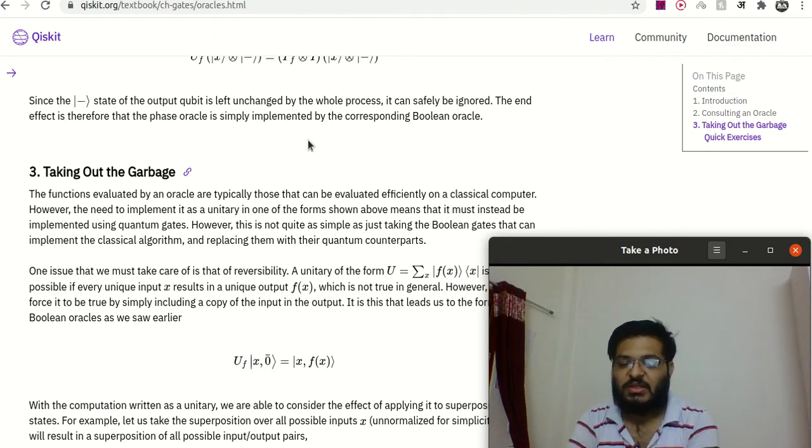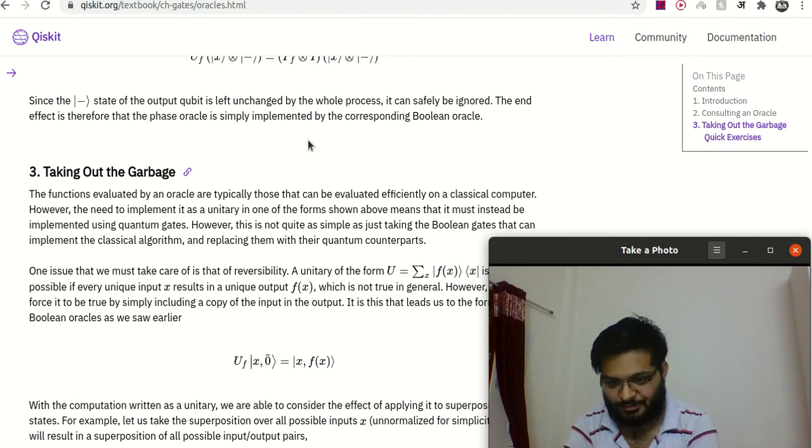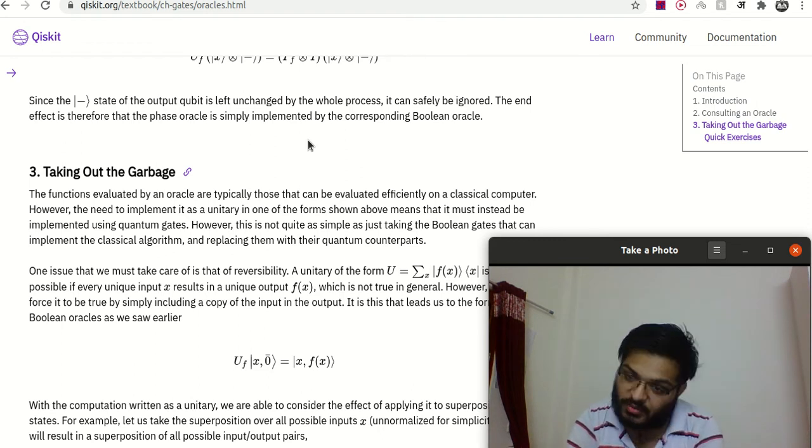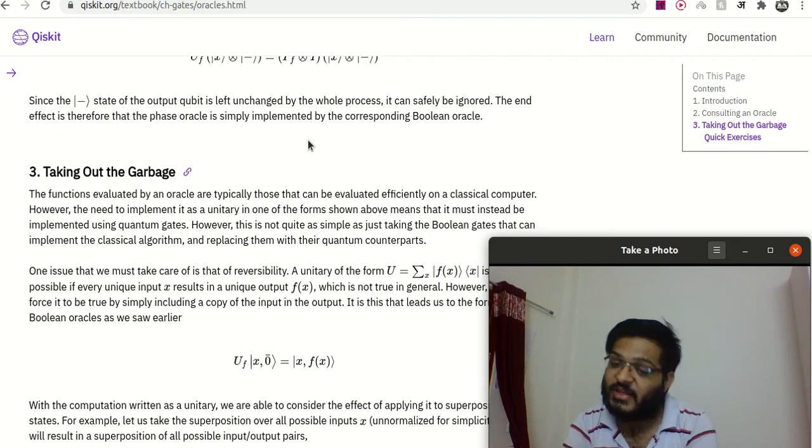Suppose we have the bit 0, then we delete the 0 and write the 1. So the information is lost. Now to go back to 0, we have to delete the 1 and write 0 again.